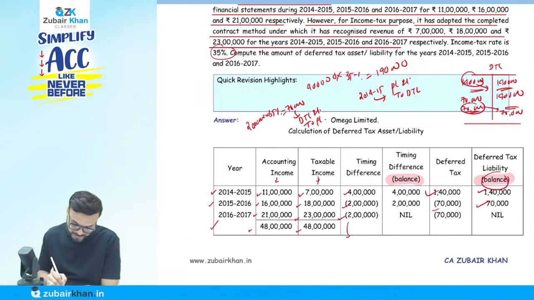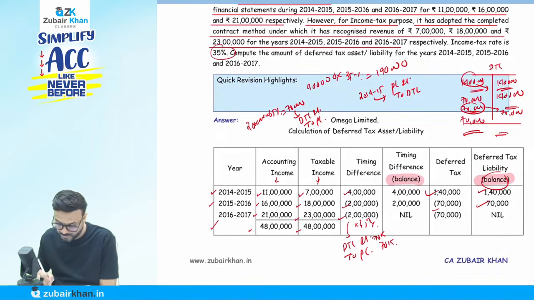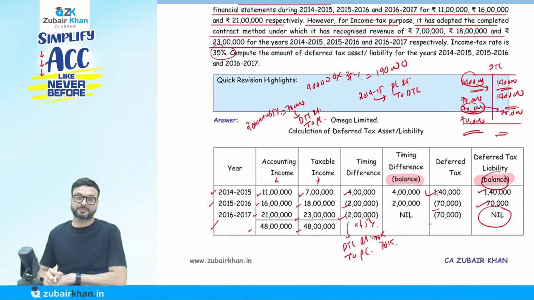So again the difference is coming 2 lakh, so we are going to pass the entry. Deferred tax liability will be debited to profit and loss account. 2 lakh multiplied by 35%. That is coming how much? 70,000. Okay, so deferred tax liability will be debited by 70,000. That it will get closed. Therefore, the balance is coming how much? 0 here. Okay, simple.